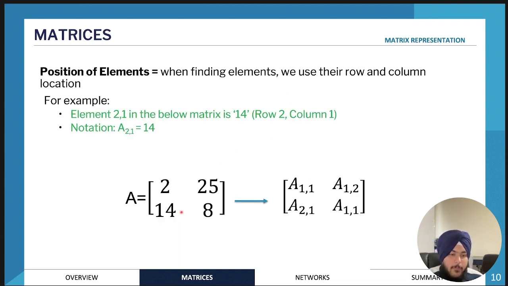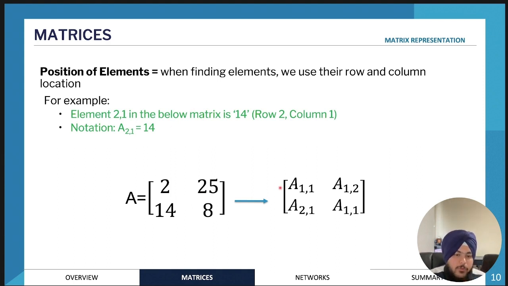Okay, so because in a matrix we can have a lot of different elements, there needs to be a way to denote the position of certain elements. For example, if we have a really large matrix and we want to refer to a specific element, because like I said, matrices are just another way of representing information, we have a way of denoting the position of an element. We use a method of denoting their row and column to identify their location.